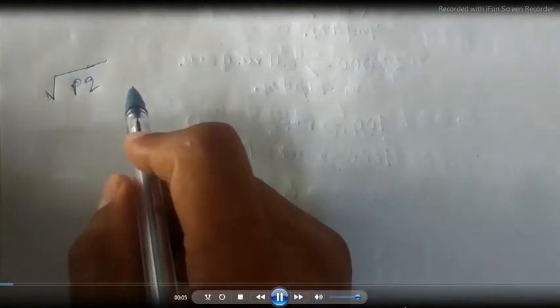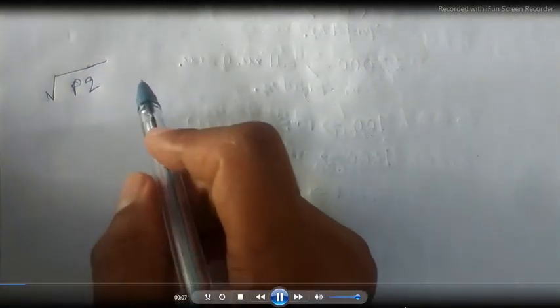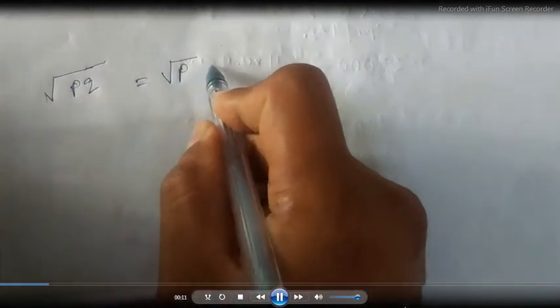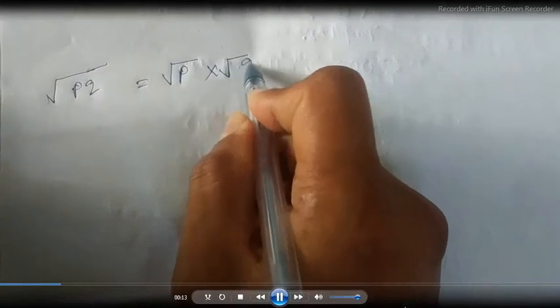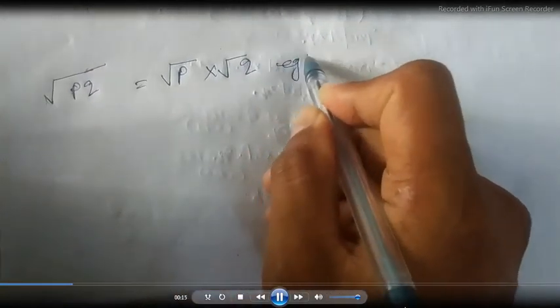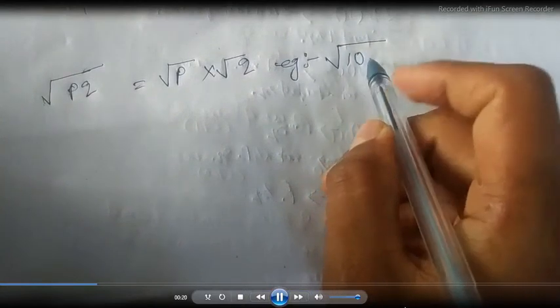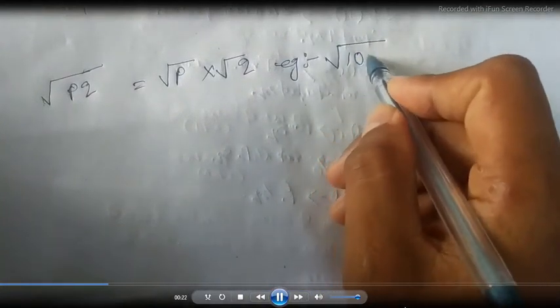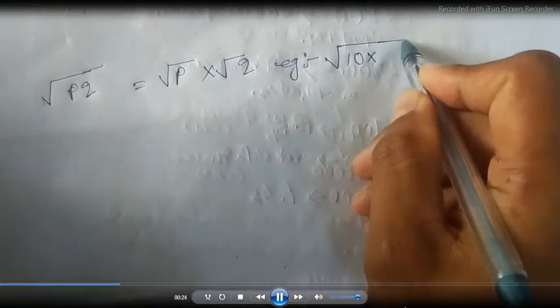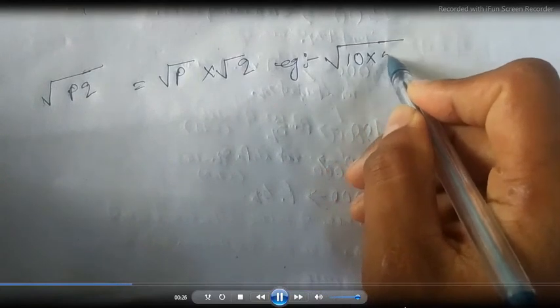Let us suppose P and Q are two real numbers other than 0. Then we can write root of P times Q equals root P into root Q. Example, let us take P and Q as 10 and 5.